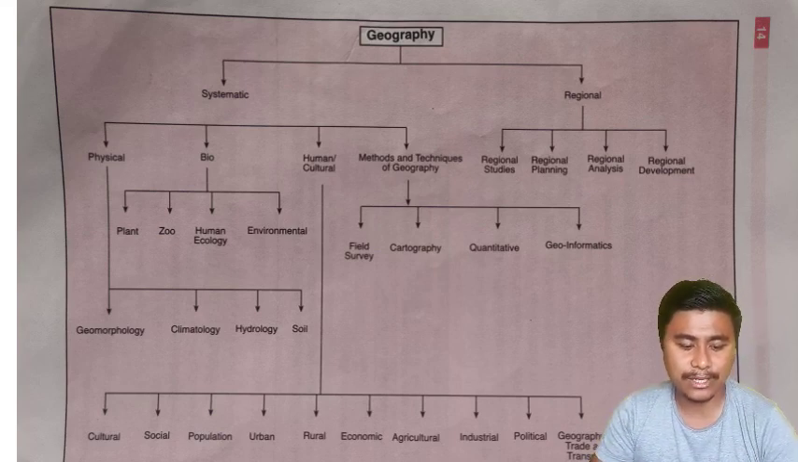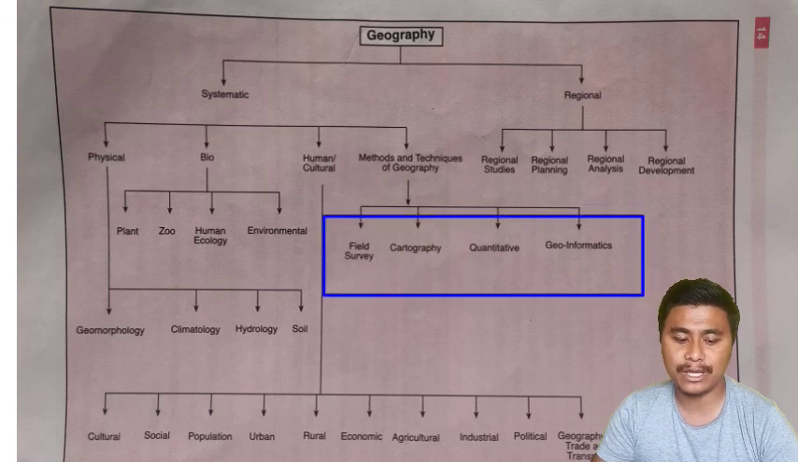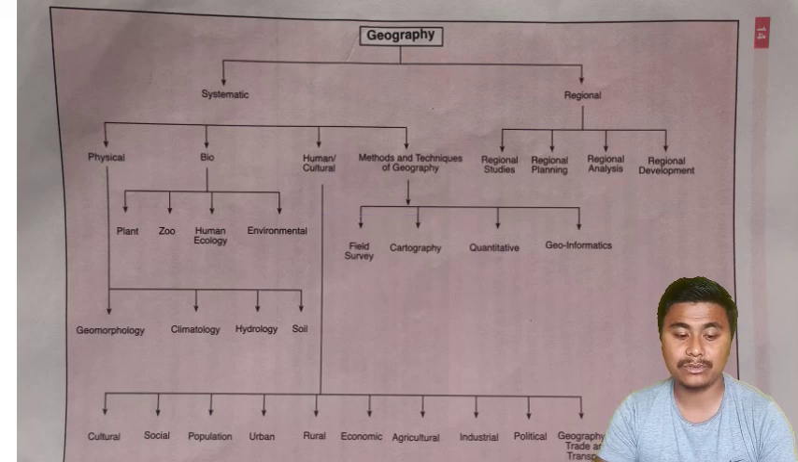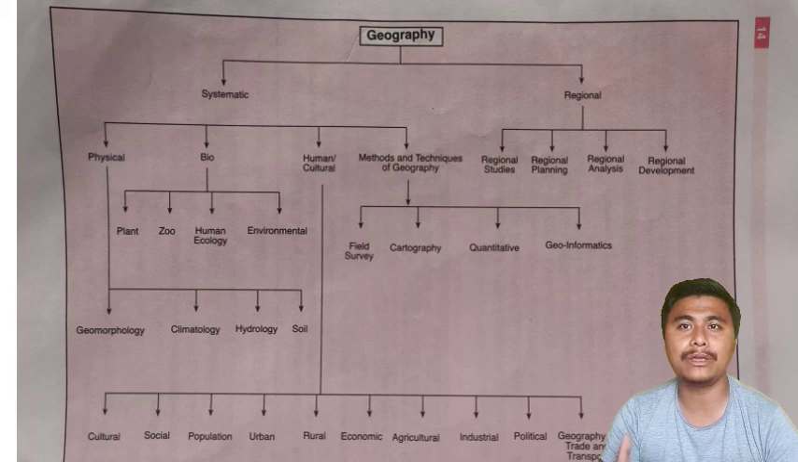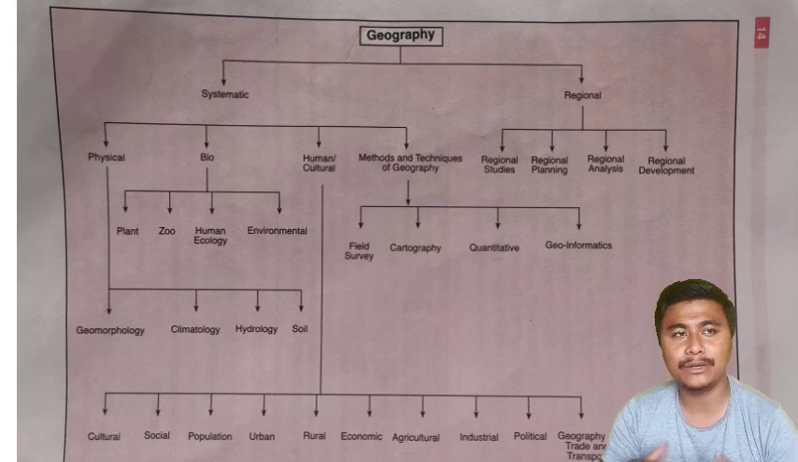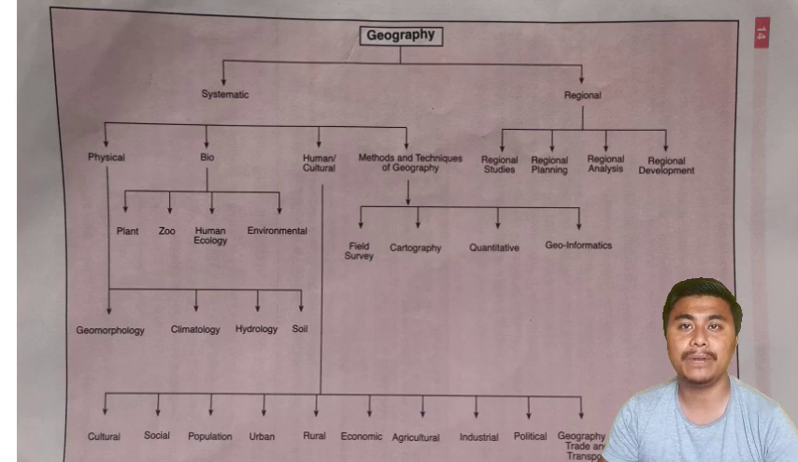Okay, methods and techniques of geography: field survey, cartography, quantitative methods, and geoinformatics are also there. Field survey, like for example the census, where we go into the field and collect data. The census, which is the counting of people, is conducted every 10 years. So that is field survey, going to the field, working and collecting data. Many other field surveys are also there, like plane table survey, which is done in geography.